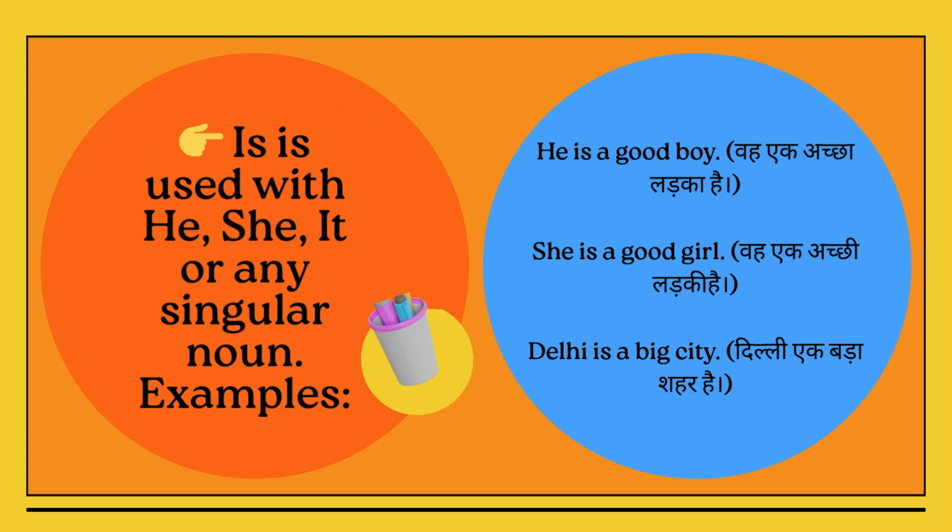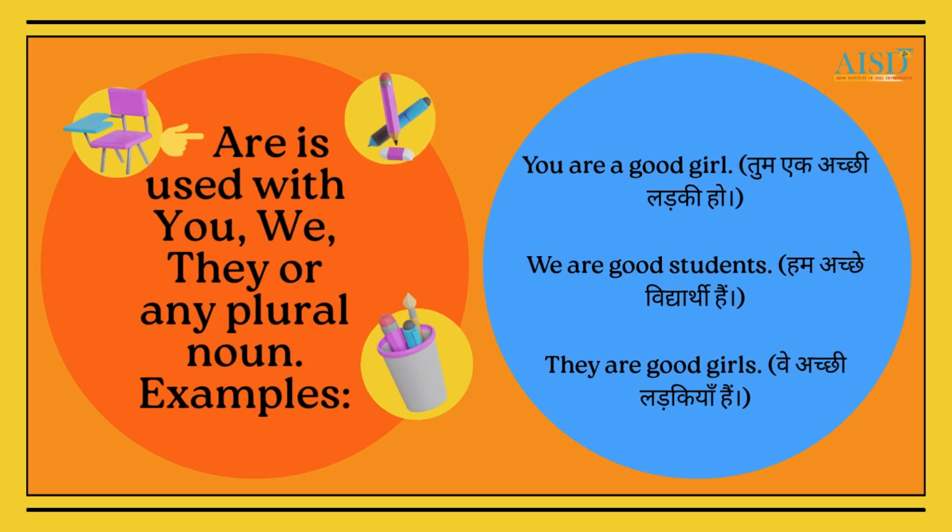Are जैसे हमने कहा, we use it with you, we, they. So one is you are a good girl. We are good students. They are all good girls. अब आपको ये बात याद रखनी होगी कि these are all in present tense.